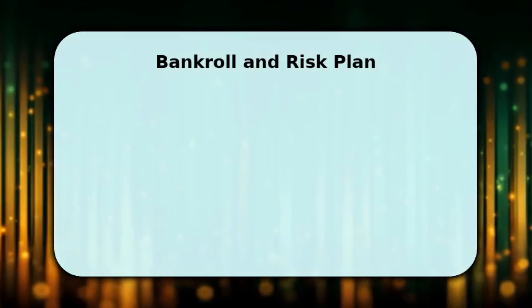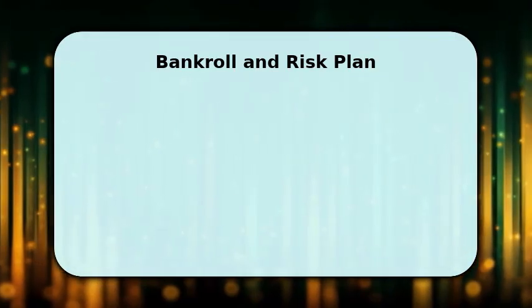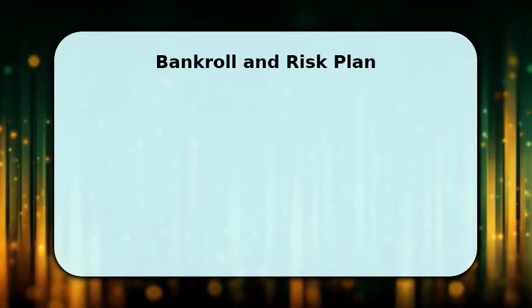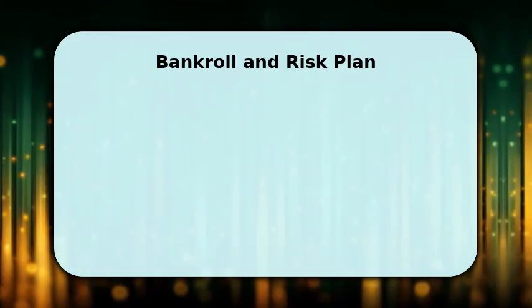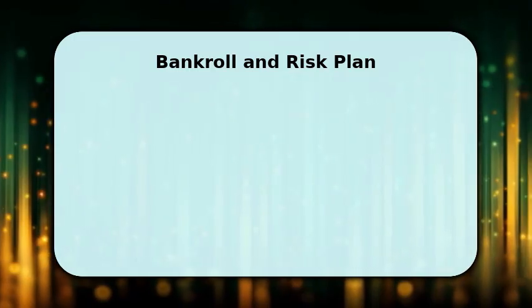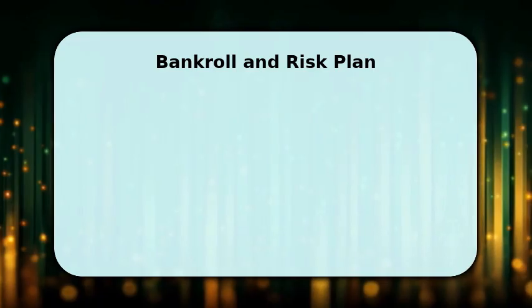Set a session bankroll and stick to it, for example 0.0 per session. Decide ahead of time a stop-loss point and a profit target, for example stop after losing 0 or winning 0. Use bet sizes of no more than 5% of your bankroll per spin to limit the impact of variance and